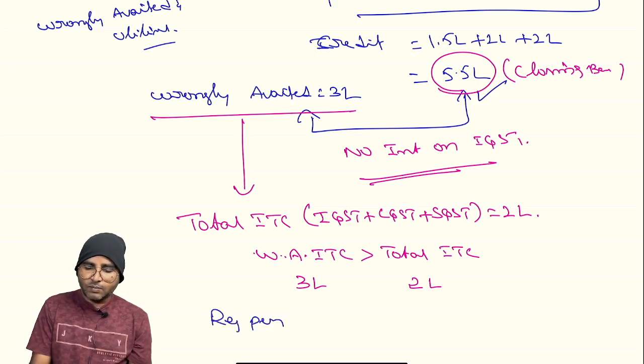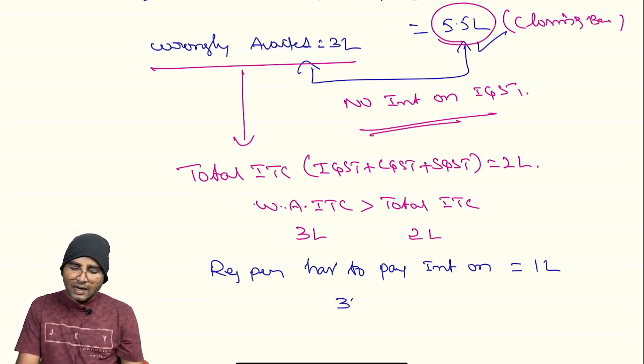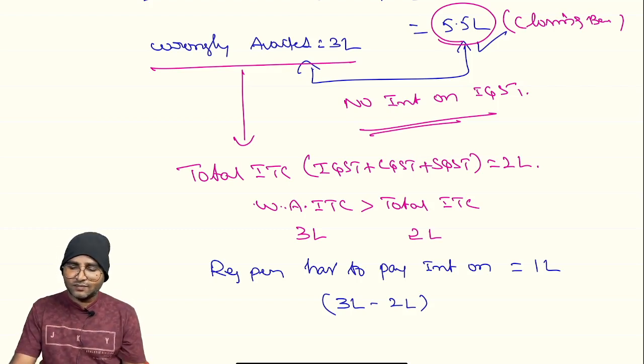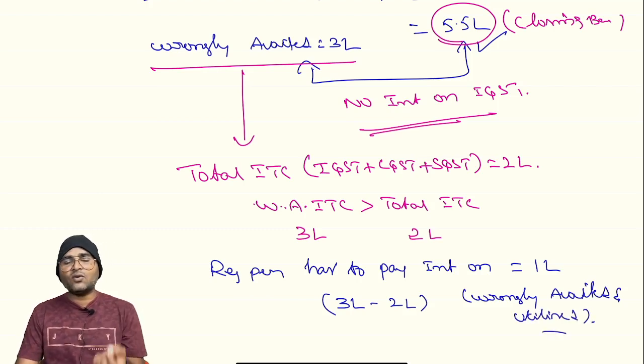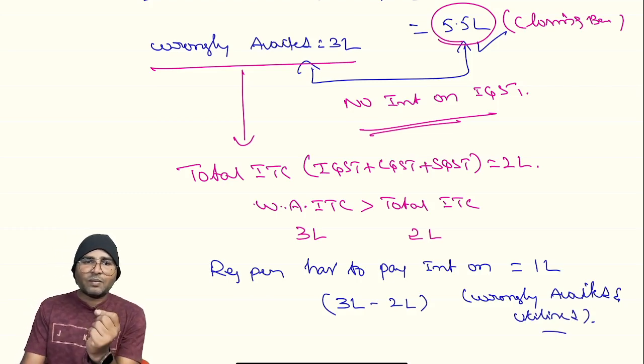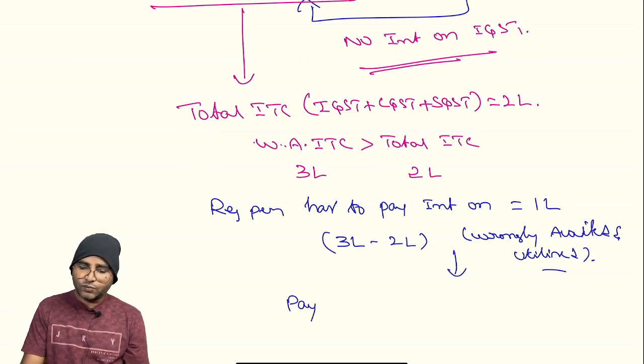Now the registered person has to pay interest on only 1 lakh. Reason, wrongly availed minus closing balance of 2 lakhs. So the wrongly availed and utilized amount is only 1 lakh, no, on which the registered person is liable for payment of the interest, and that too, pay interest on 1 lakh.